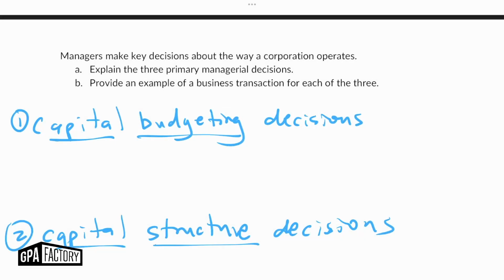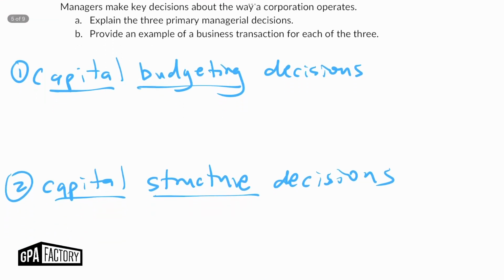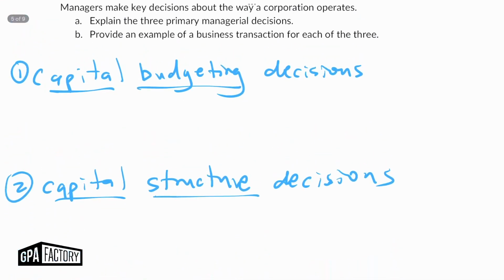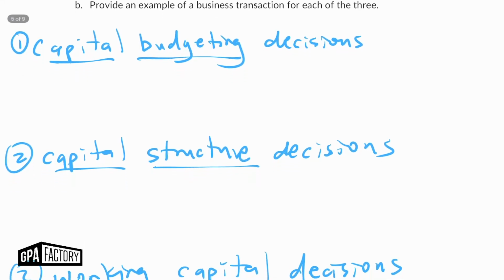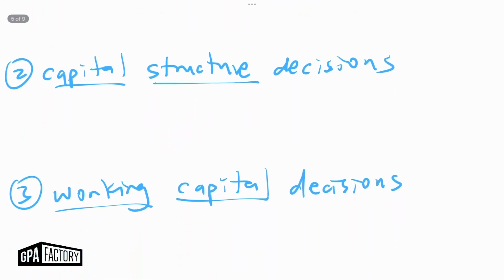Okay, managers make key decisions about the way that a corporation operates, and we're going to explain the 3 managerial decisions, and we're going to provide an example of a business transaction for each of the 3. So I've already started this answer here, but the 3 major types of decisions that managers make are capital budgeting decisions, capital structure decisions, and working capital decisions.